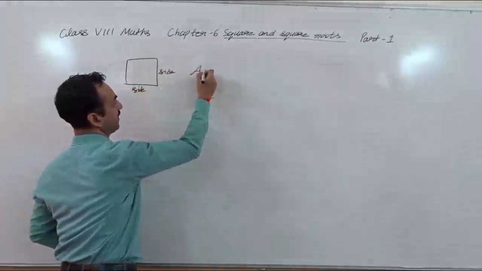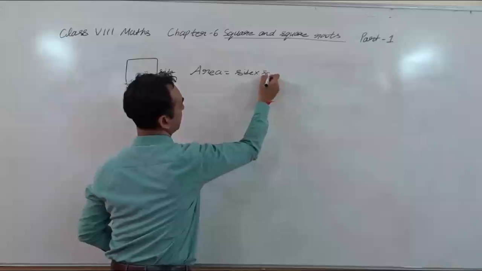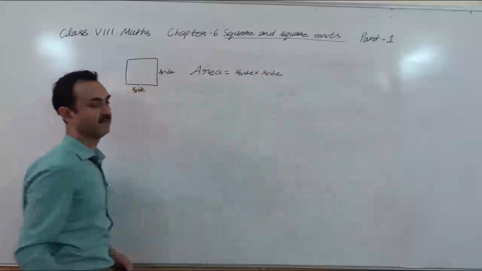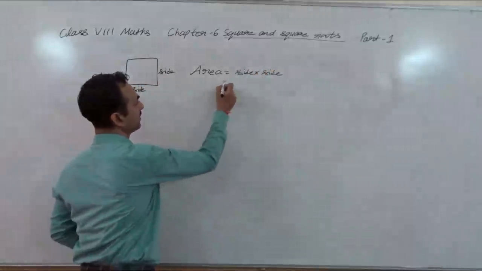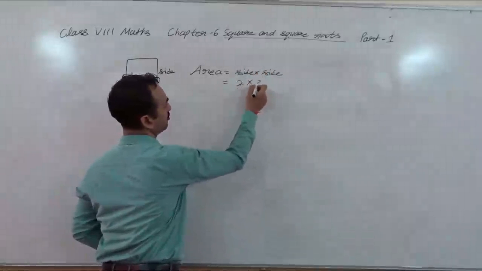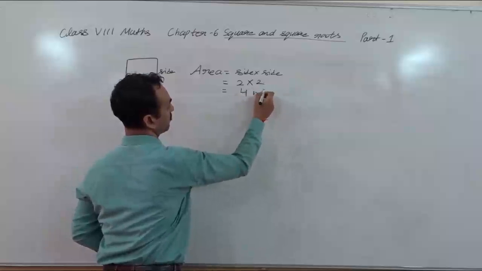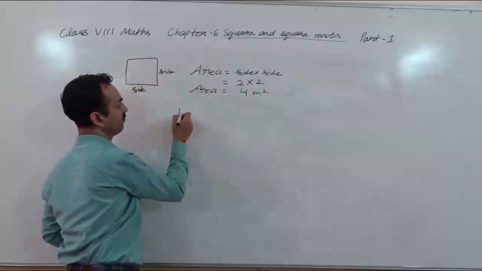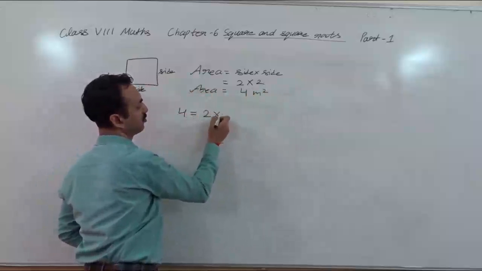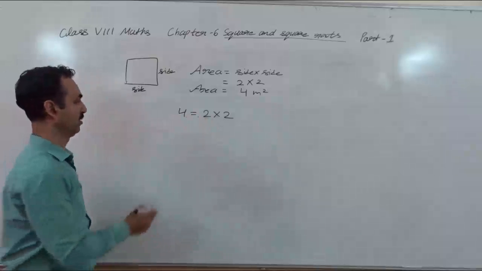So how do you find the area? Area equals side into side. Suppose the side is 2, then 2 into 2, we get 4 meter square area. So you see here, 4 equals 2 into 2.